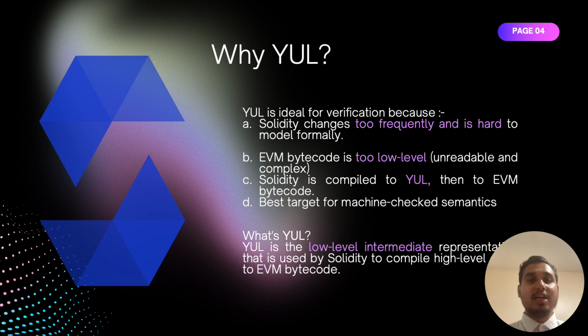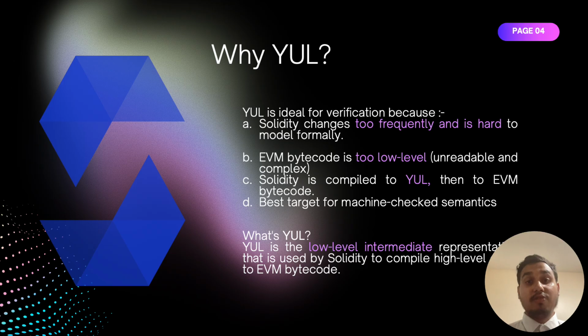Now, we have to understand why we chose YUL. When a smart contract is written in Solidity and compiled, it goes through a two-step process. Firstly, it gets converted to an intermediary language called YUL and then to EVM bytecode. This is the final low-level instructions that run on the Ethereum virtual machine. The Ethereum virtual machine is basically the blockchain's execution engine, handling all operations like storage, control flow, and computation using bytecode. But bytecode is extremely low level and hard to formally verify.